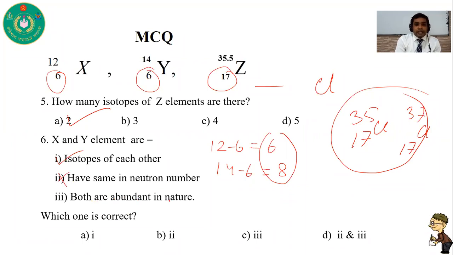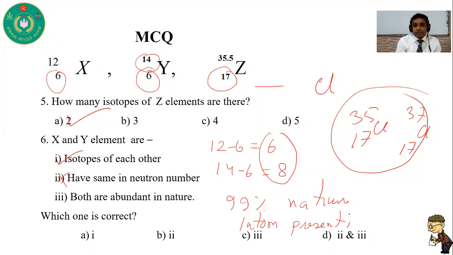Both are abundant in nature. The first one, carbon-12, is found about 99% in nature. But in the case of the other one, there is one atom present in 1 trillion atoms.